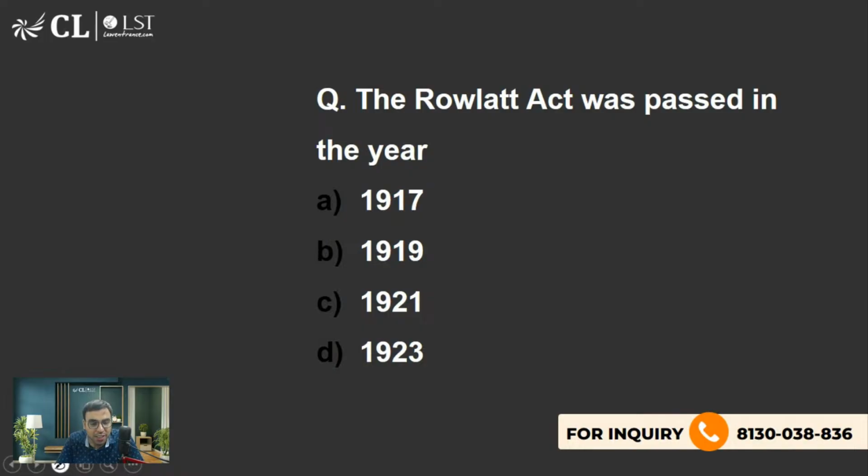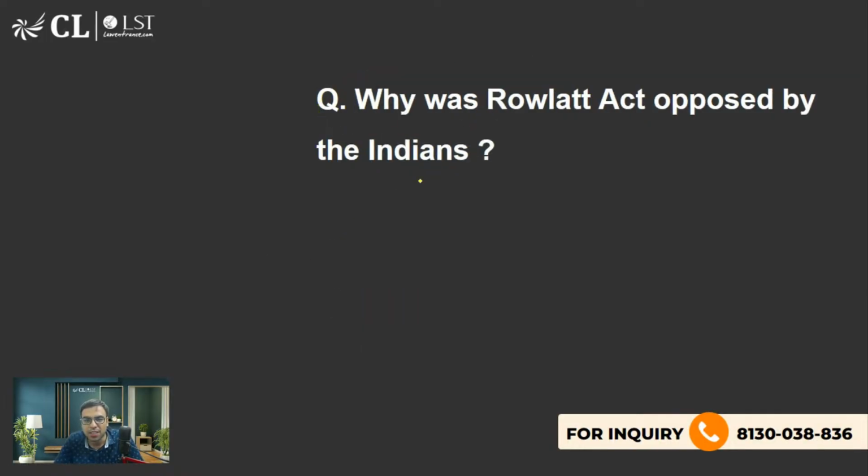And the Rowlatt Act was passed. We have already discussed this. Option B. The Rowlatt Act was passed in March 1919. Why was it opposed? Now tell me.